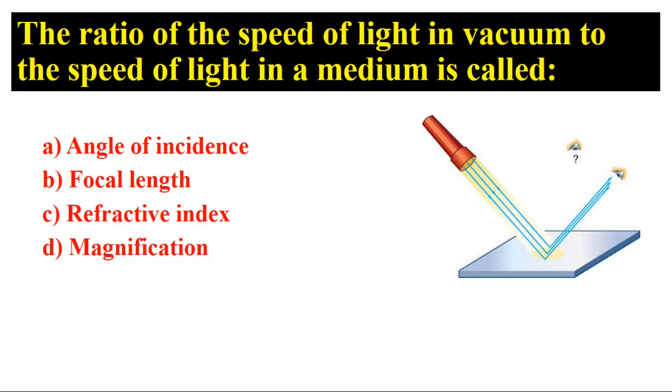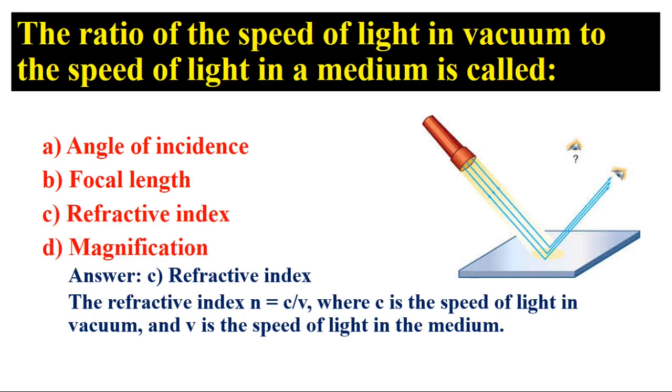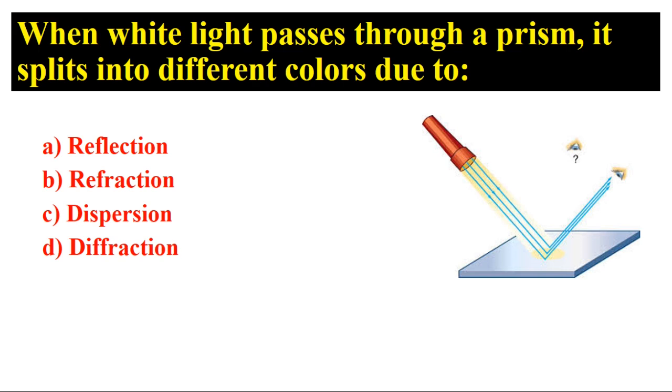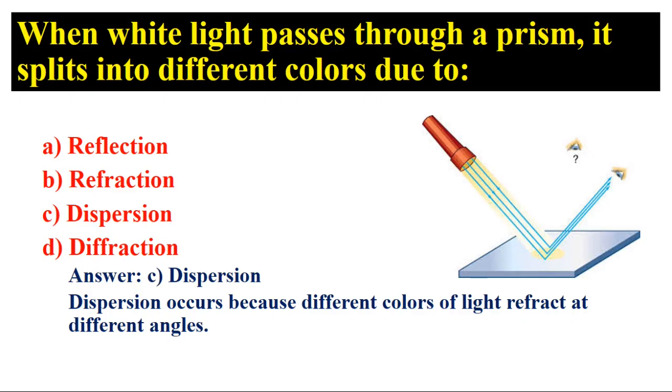The ratio of the speed of light in vacuum to the speed of light in a medium is called Answer: C. Refractive index. The refractive index n equals c over v, where c is the speed of light in vacuum, and v is the speed of light in the medium. When white light passes through a prism, it splits into different colors due to Answer: C. Dispersion. Dispersion occurs because different colors of light refract at different angles.